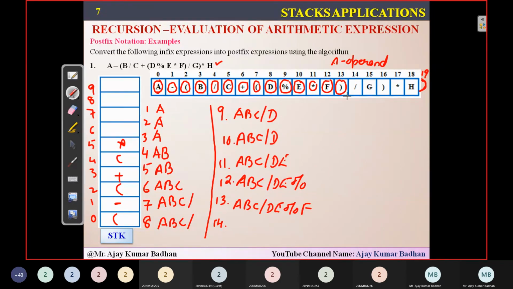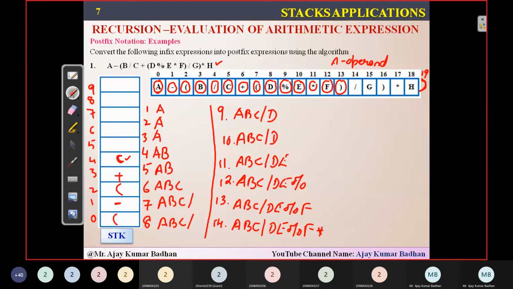Close. Now this is important. Closing bracket. And what did I say in the algorithm? Whenever you people are getting a closing bracket, you have to remove all the elements which are present in the stack until you encounter the open bracket. So this is a closing bracket. Till where is the opening bracket? This particular location. So before that, whatever elements are there, remove them. What is the element I have? Star. I will remove it and simply dump it here. So A, B, C slash D, E percentage F, then star.